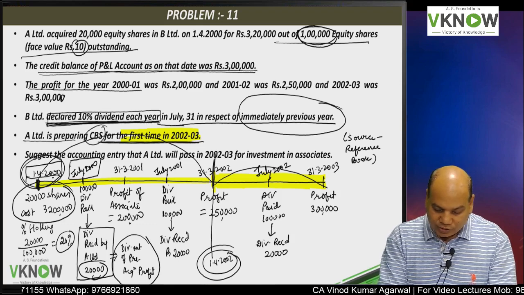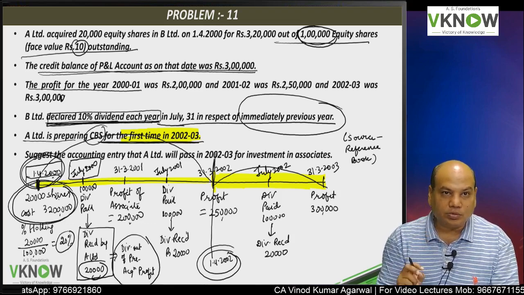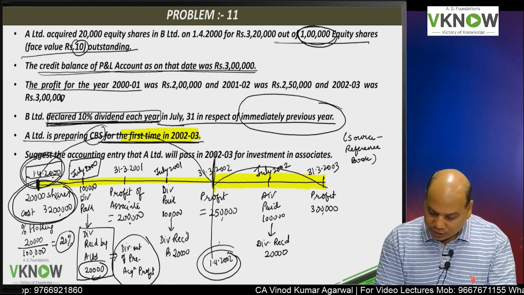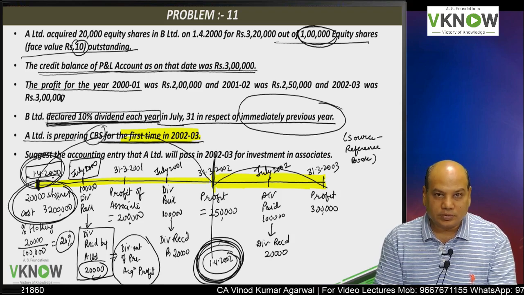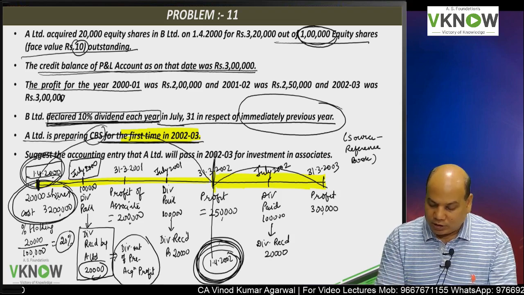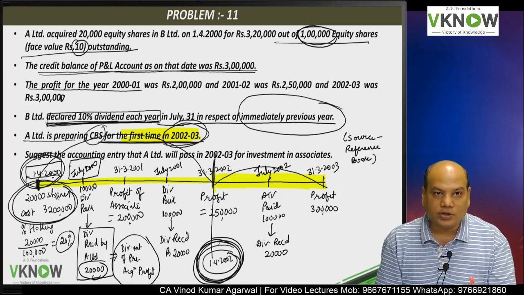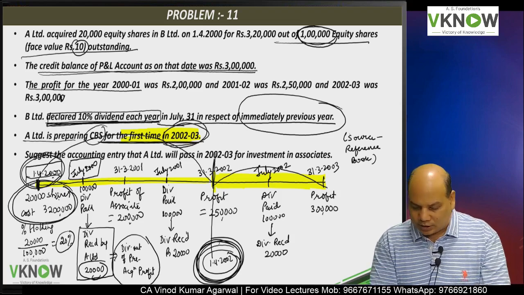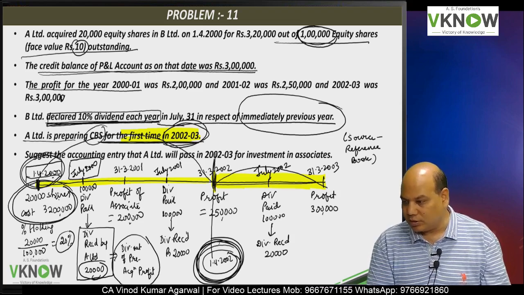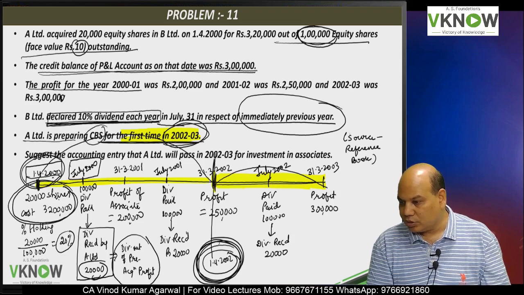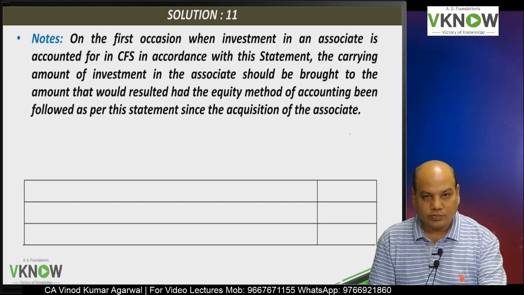First, I have to adjust the cost of acquisition because there is a dividend out of pre-acquisition profit. Second, I have to find out, had I followed the standard right from the beginning till the date when this standard becomes applicable for the first time, what would have been the carrying amount, and then subsequent treatment of that. So I hope you are ready. Let us first understand this note.